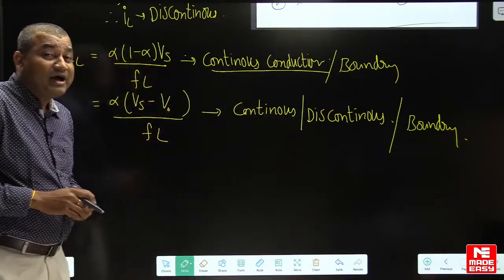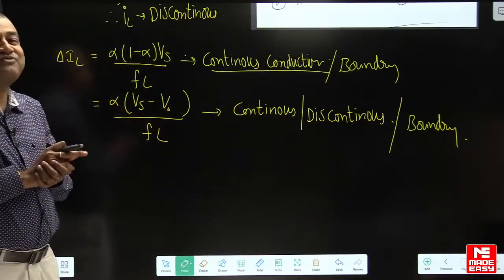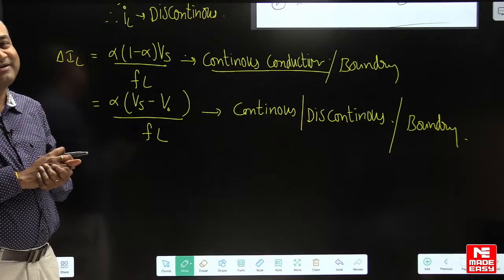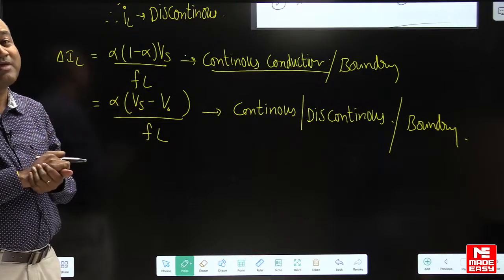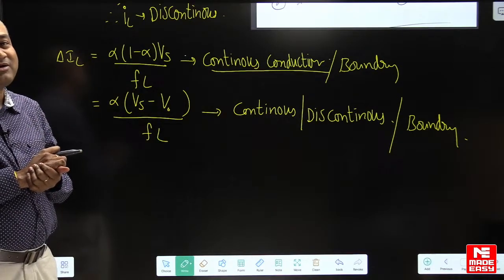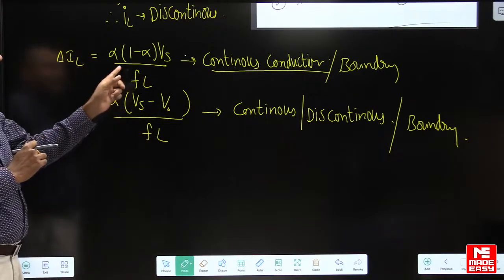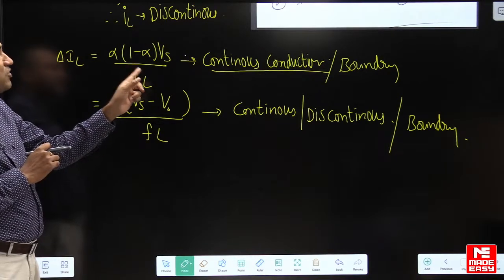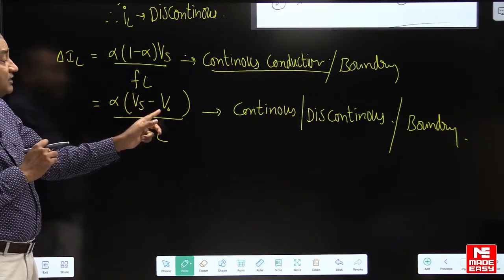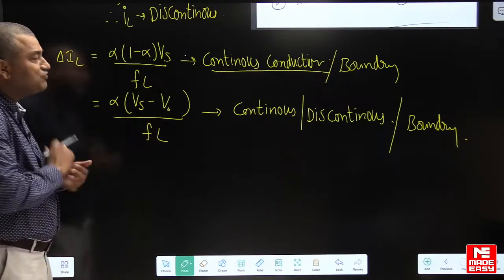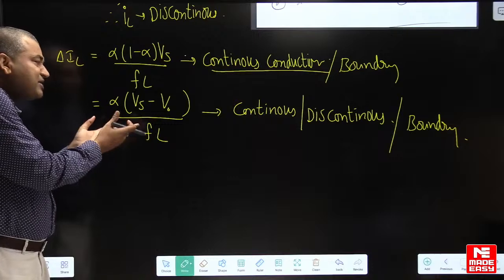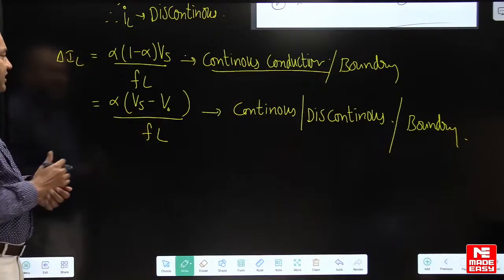So how to remember the formulas is important. Very clearly, I have explained in the QRC program how to remember the formulas. One formula is applicable only for continuous and boundary, while this formula is applicable everywhere. So better remember this formula, right?